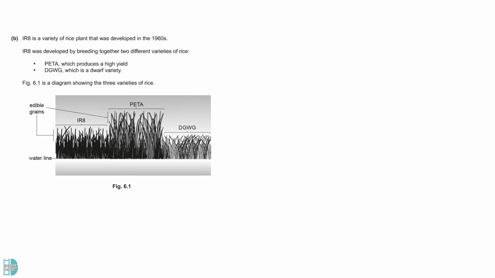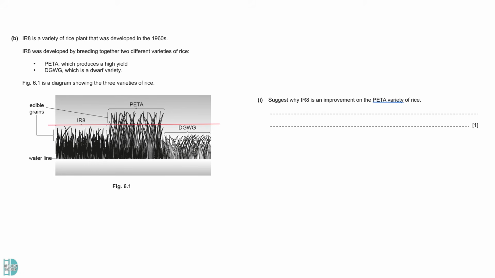In B, you have the information on IR8, which is a product of the breeding between another two variants. You can see from the diagram that IR8 has a height in between the two parental variants. Question 1. Suggest why IR8 is an improvement on the Peta variety of rice. Since it is shorter, it is less likely to fall over or collapse. This usually happens due to the weather conditions when a plant is too tall. Secondly, since the plant uses less energy to grow taller, it may produce more edible grain.